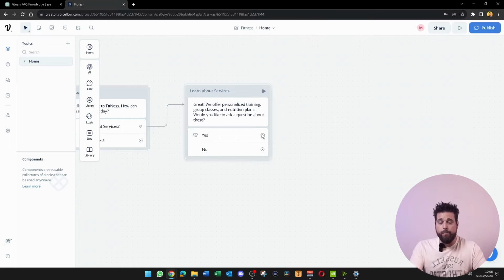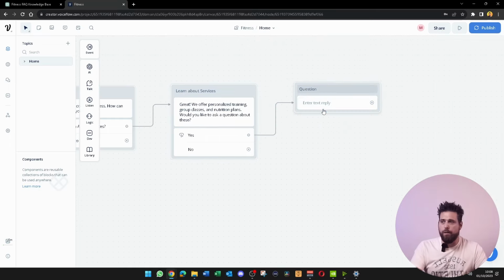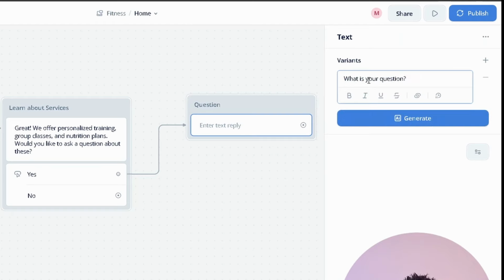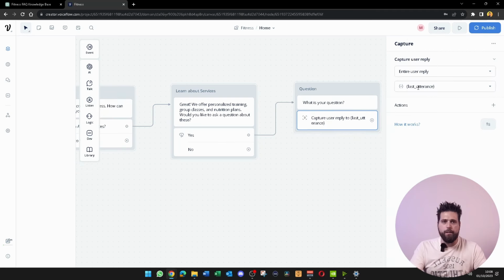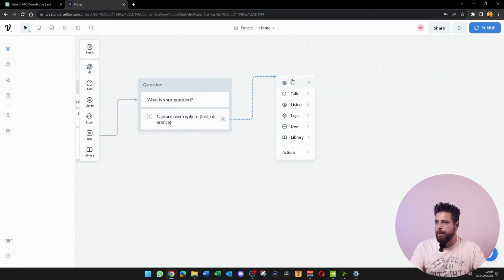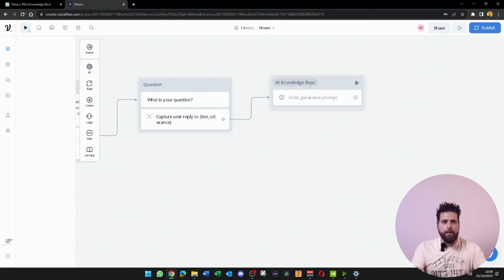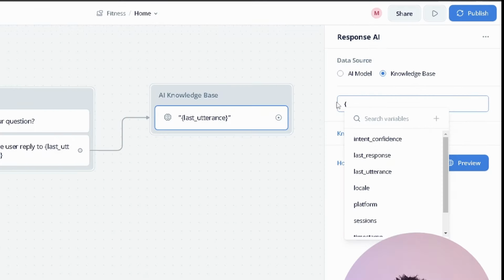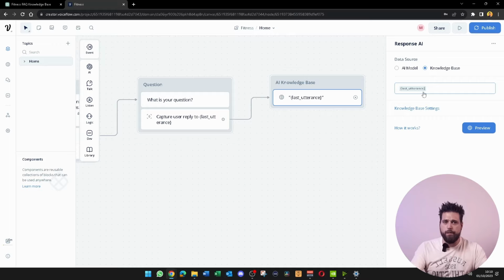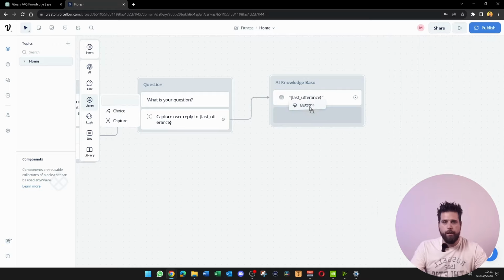We're going to go off from yes and create another text block, and we're going to call this one question. And then in here, we're going to paste in, what is your question. We're going to want to go to listen, capture, drop the capture, and we're going to leave this as the last utterance. And then we're going to want to add an AI response. We're just going to call this one AI knowledge base. You're going to want to click here and click on knowledge base. You're going to want to do the curly bracket and type last utterance. You can just press down and enter to get that, or just click on it. And we're going to add some buttons.